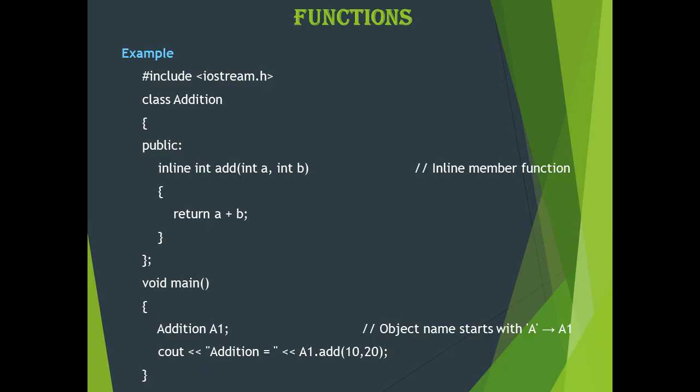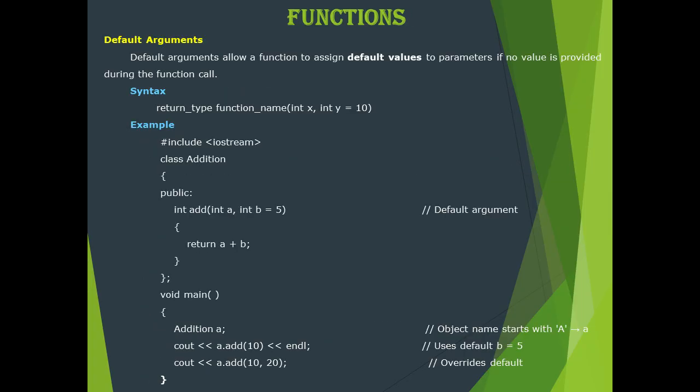Default arguments allow a function to assign default values to parameters if no value is provided during the function call. So if no value is passed for a parameter, it will take the default value which is assigned. The syntax of the function is return type, function name, and within it we specify the parameters. For example, the class name is addition, where we have the function within the public specifier. Since we are going to access the function from outside, we have to define the function under the specifier public.